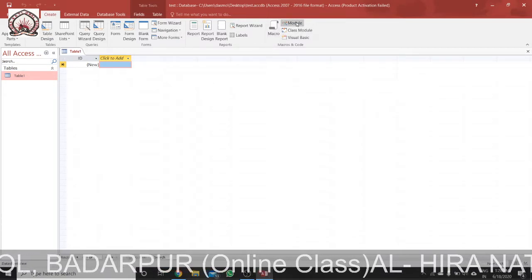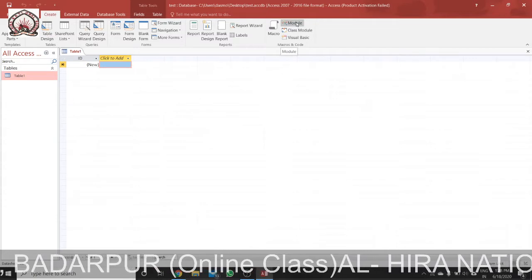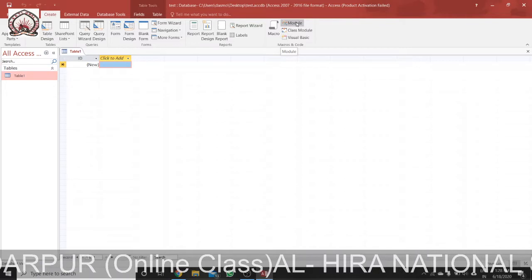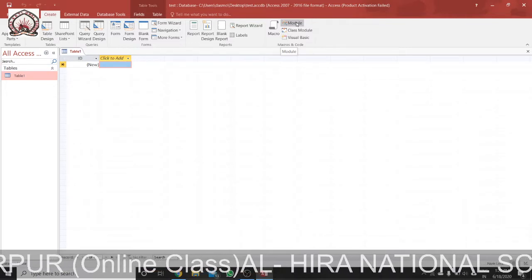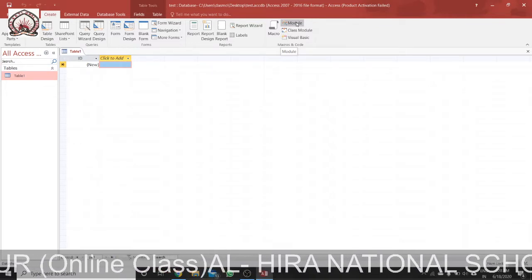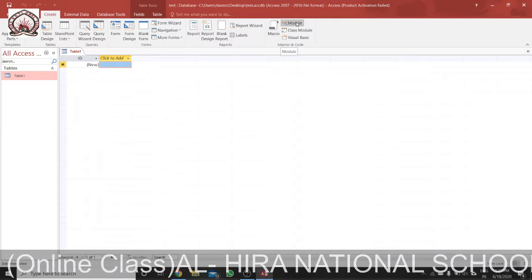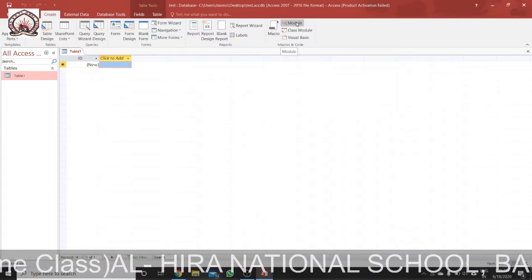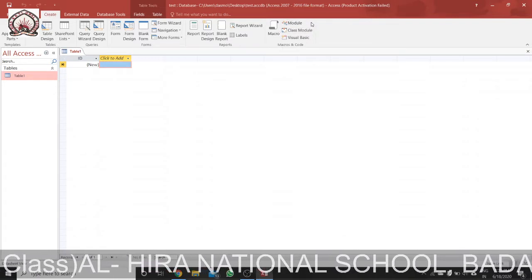And what is a module? A module stores programming statements written in Visual Basic for Applications. Like Visual Basic, we have a programming language, so we can link a database to Visual Basic with the help of VBA. VBA means Visual Basic for Applications, so then we use the module.